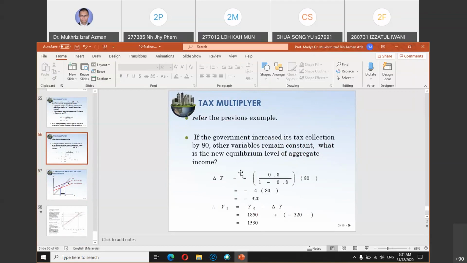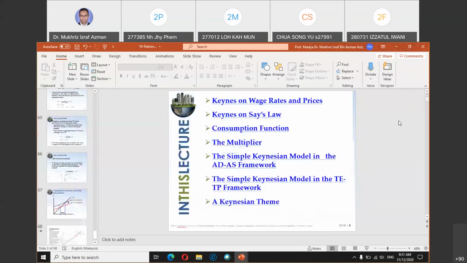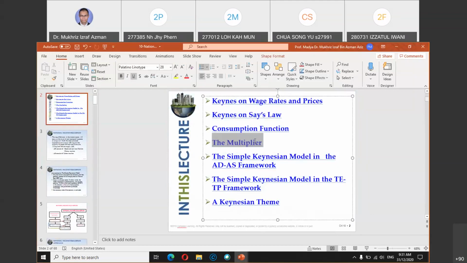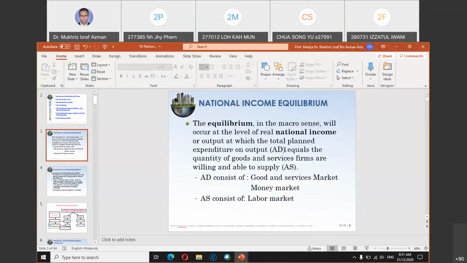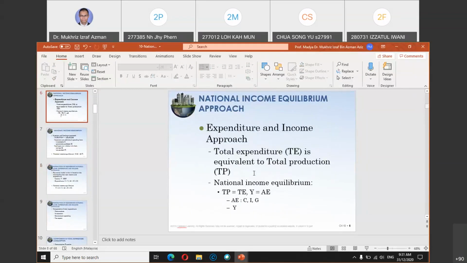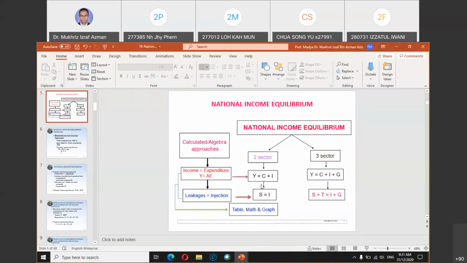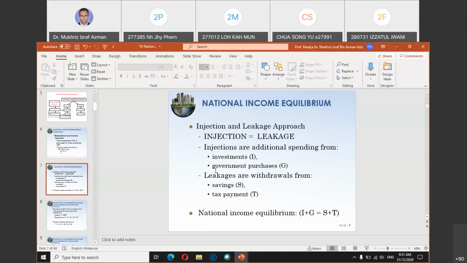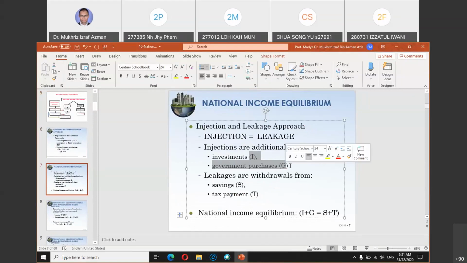Okay, so if you recall just now, from the very beginning, I mentioned this multiplier concept, and I also mentioned in the very beginning that in the economy you have two concepts. One is injection, the other one is leakage. Okay, I and G are in the same group of injection, meaning money goes in. So just now I mentioned there are three types of multiplier: investment multiplier, government expenditure multiplier, and also tax multiplier.